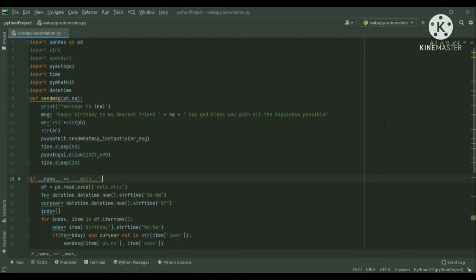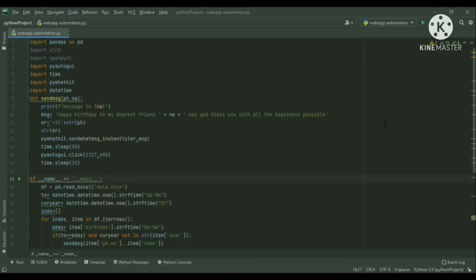Now let us move to the function called sendMessage, which takes the phone number and name of the person as its arguments. Now moving on to the first line of the function, which prints the name of the person to whom the message has to be sent. Then I have declared a string called MSG, which is actually the message that has to be sent to the person whose birthday is today.